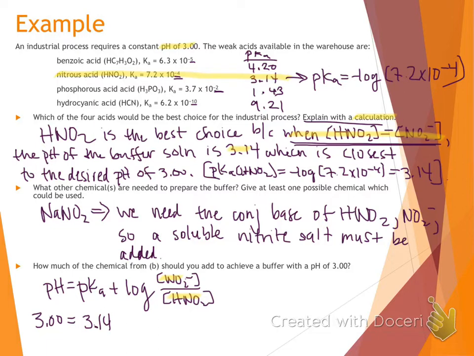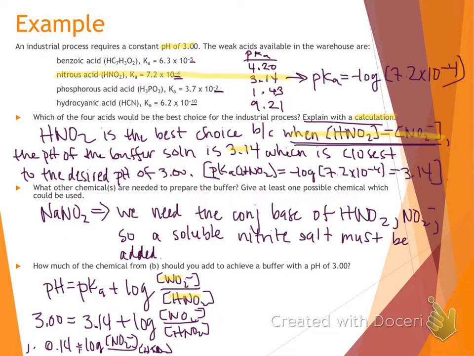We don't want that. We want a pH of 3, so we need to figure out what ratio we need here. So we're going to solve for this ratio. Got a little squeezed in down here, but 0.14 is equal to the log of our base to acid ratio. To cancel out that log, we're going to have to take 10 raised to the power of both sides. It's going to cancel out our log. So 10 to the 0.14 power is going to equal that ratio.